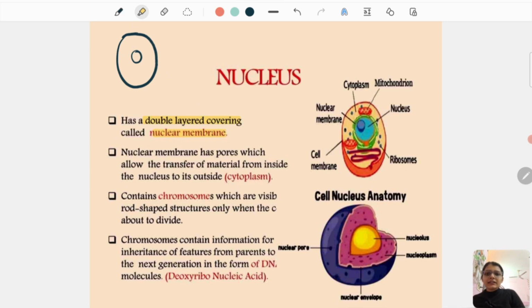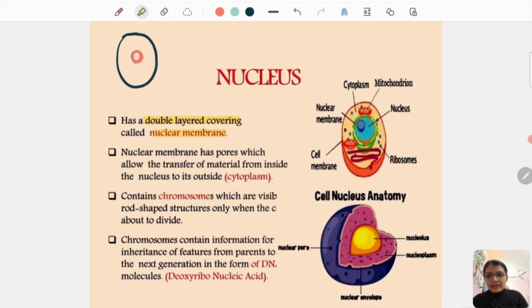Just like in the case of your cell, you have the plasma membrane, similarly over here you have the nuclear membrane. Very important, it is a double layered covering.